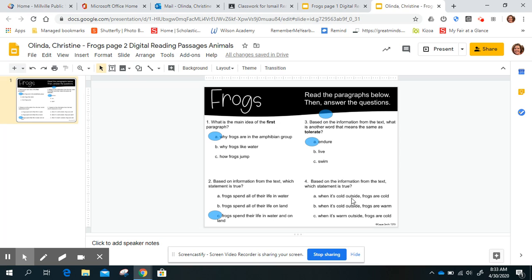Number 4, based on the information from the text, which statement is true? A, when it's cold outside, frogs are cold. B, when it's cold outside, frogs are warm. C, when it's warm outside, frogs are cold. Now, I think even if we didn't read the passage, answer B and C make no sense. I mean, when it's cold outside, frogs can't be warm. That just doesn't make sense. And C, when it's warm outside, frogs won't be cold. So the only one that really makes sense is when it's cold outside, frogs are cold.